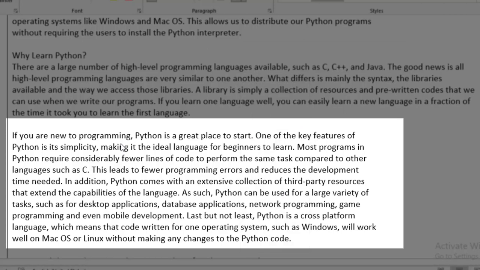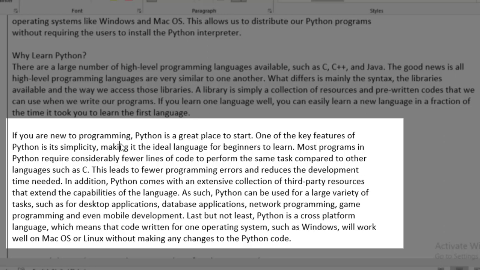One of the key features of Python is its simplicity, making it the ideal language for beginners to learn. Most programs in Python require considerably fewer lines of code to perform the same task compared to other languages such as C. This leads to fewer programming errors and reduces the development time needed. In addition, Python comes with an extensive collection of third-party resources that extends the capability of the language.